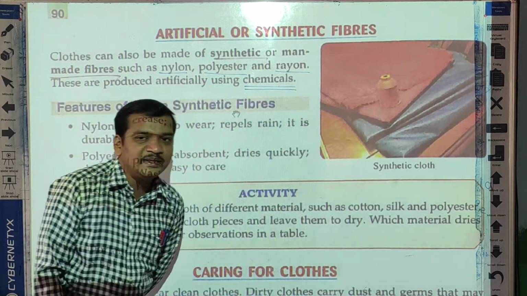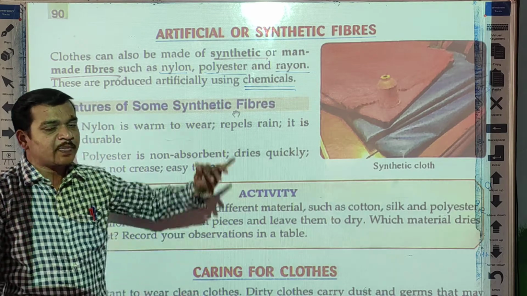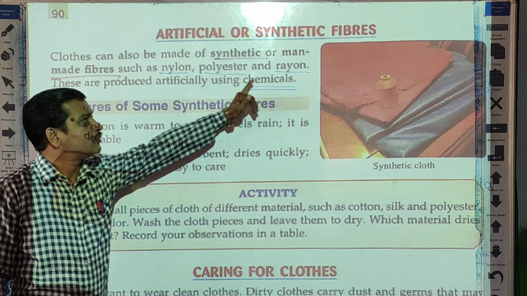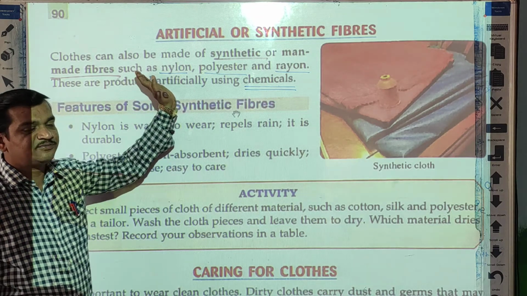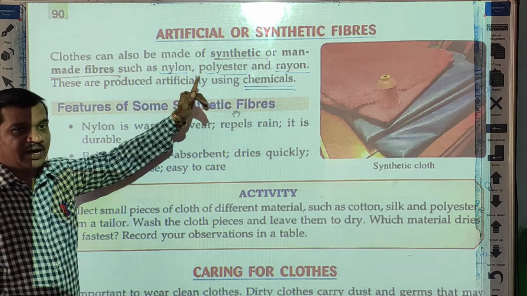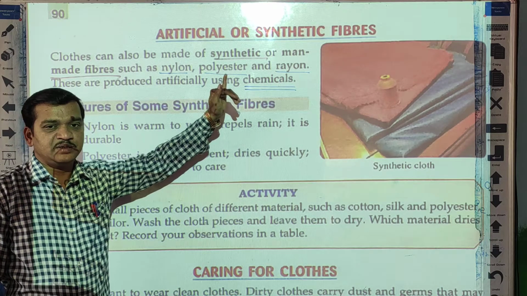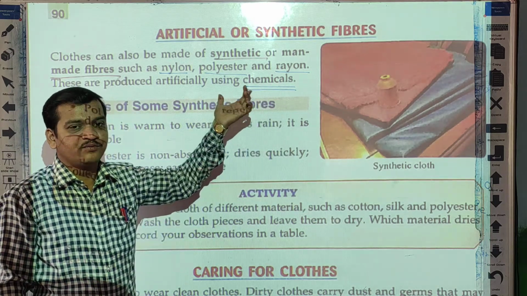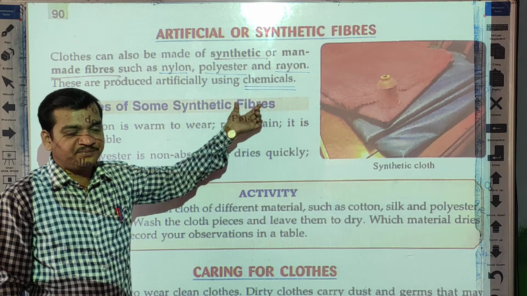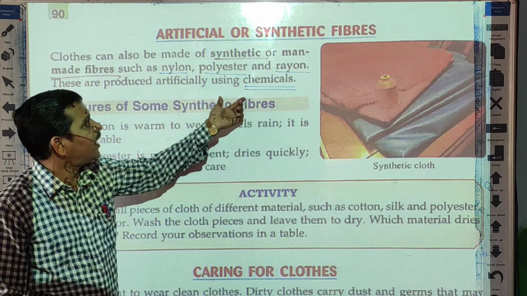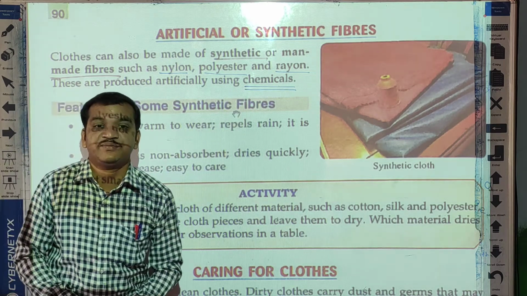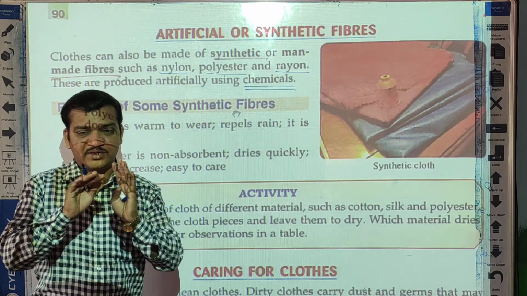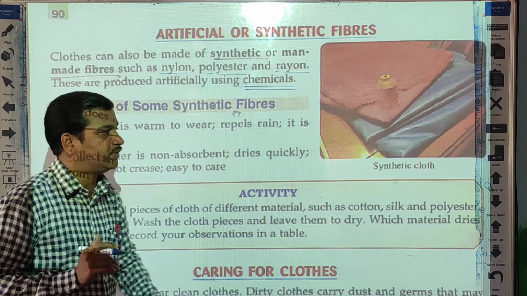Means all these fibers like nylon, rayon, polyester, all these fibers are made artificially with the help of chemicals. That is why we call them synthetic fibers, man-made fibers, or artificial fiber. All these are the names. Different names are there, things are common.